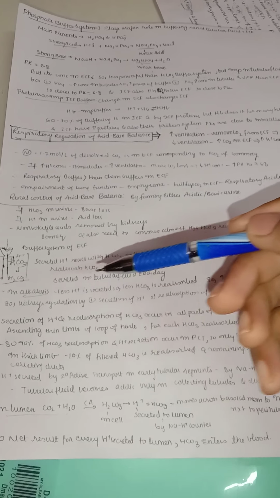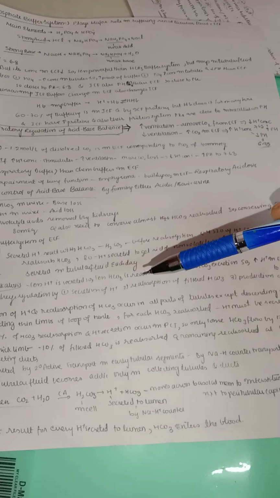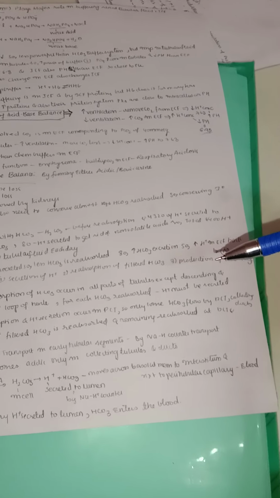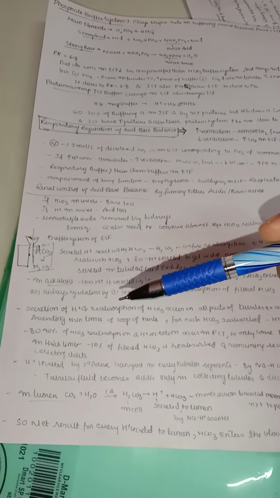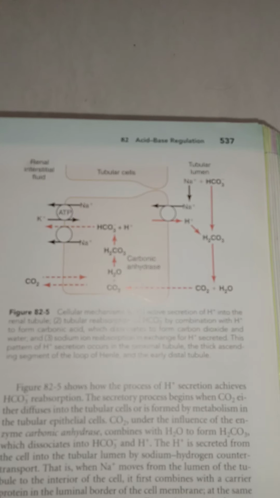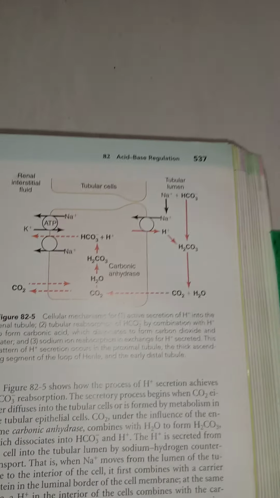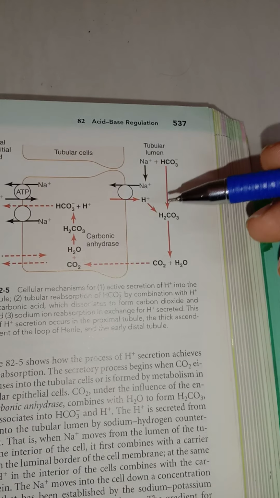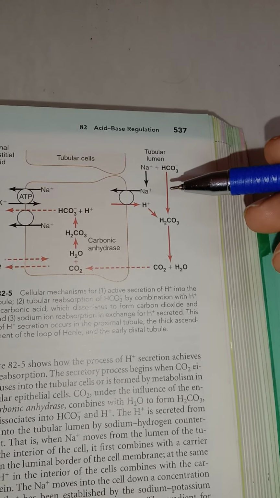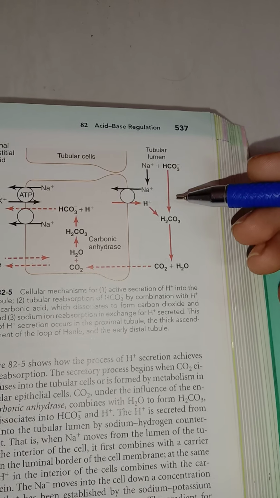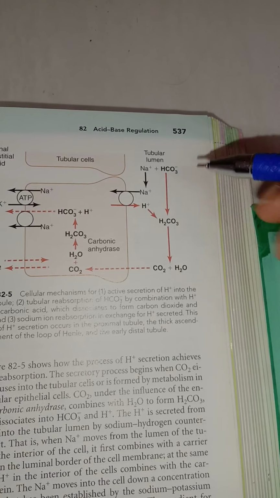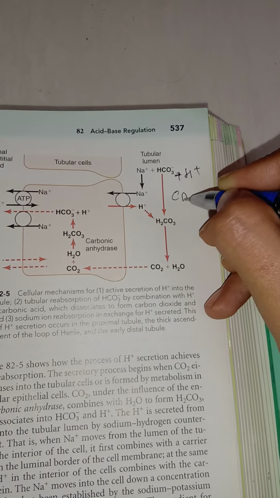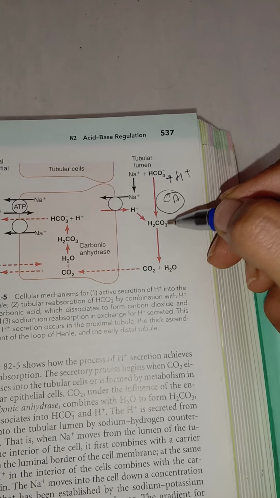So kidneys regulate mainly by secretion of hydrogen ion, reabsorption of filtered bicarbonate, and production of new bicarbonate. All these are mainly the functions of the kidney. If you see this diagram, we can clearly understand. This is the tubular lumen. Here the bicarbonate is coming, it's getting filtered by our GFR. The bicarbonate which is coming combines with our hydrogen ion in the presence of carbonic anhydrase, so it forms carbonic acid.